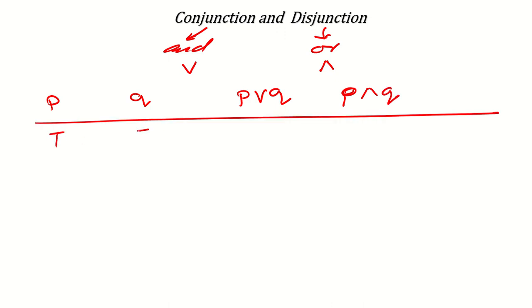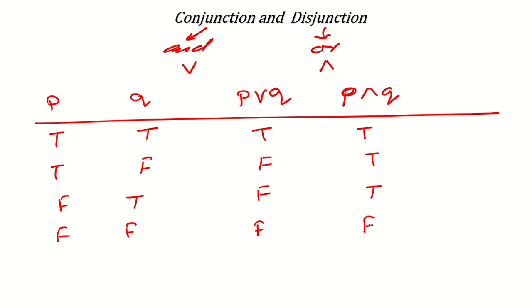If both are true, then and will be true of course, and or will also be true. But if any one is false, then and will be false, but or will remain true. If any one is false, then and will be false and or will be true. But if both are false, then what will happen? Both will be false. Okay.